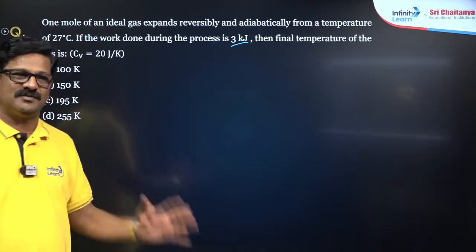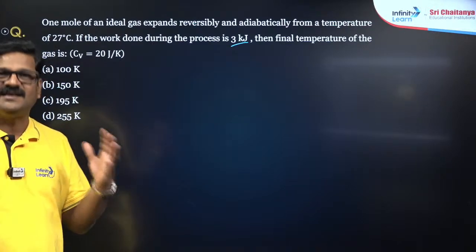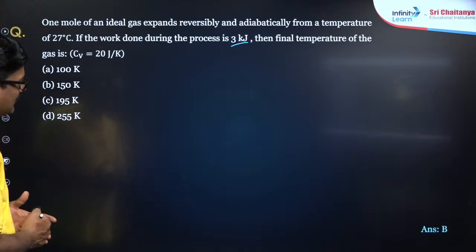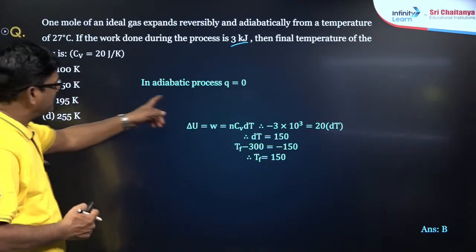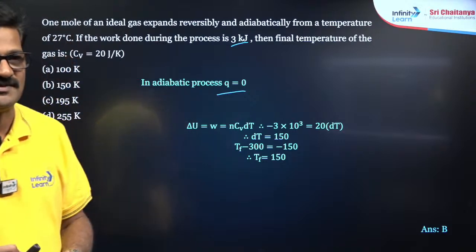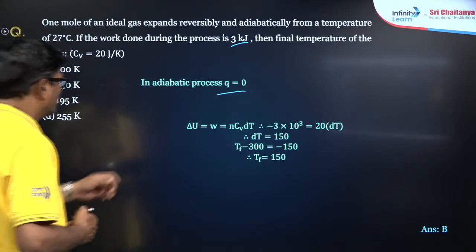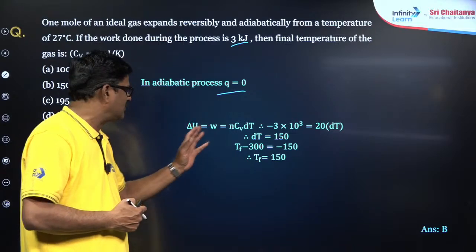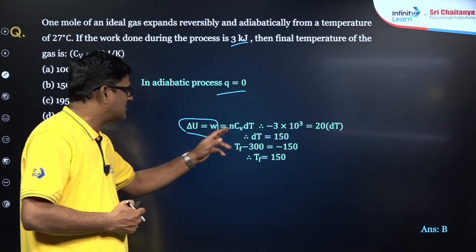Learn with us. So we need to learn the crazy questions, right? Now this one. In an adiabatic process, the change in heat is going to be 0. Delta Q is equal to 0. So delta U is equal to Q plus W. Q is 0, so delta U is equal to W is equal to n Cv dT.